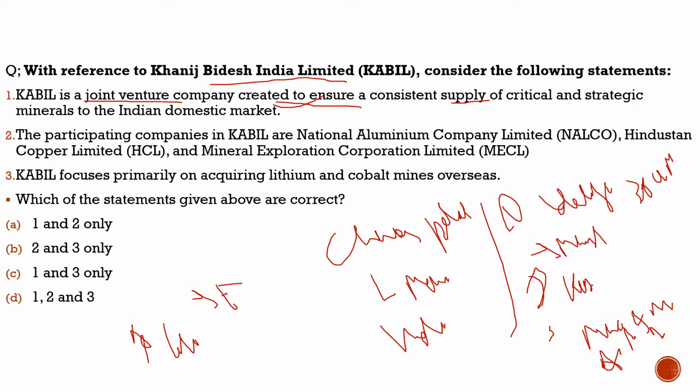Let's see who are the participating companies in KABIL. The participating companies in KABIL are National Aluminium Company Limited, NALCO, Hindustan Copper Limited, and Mineral Exploration Corporation Limited. 100% correct. These are the participating companies.